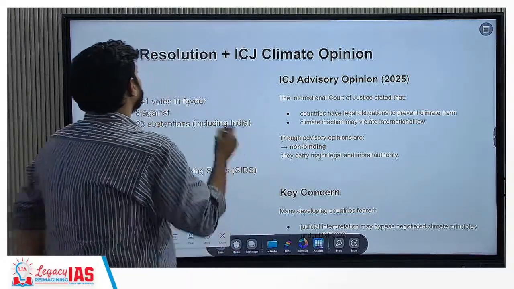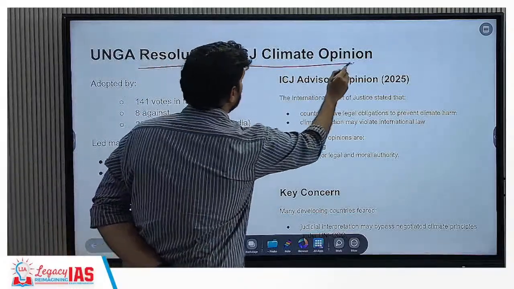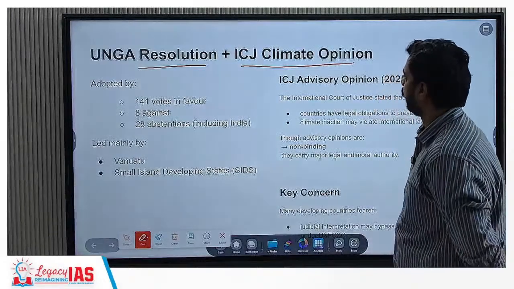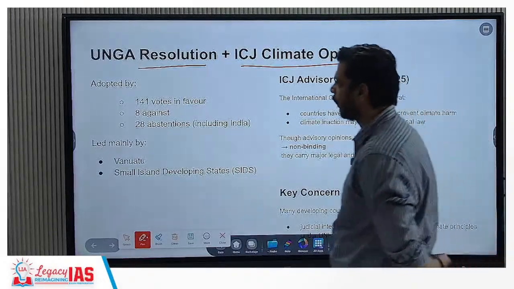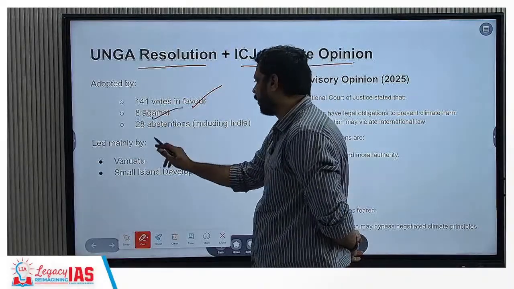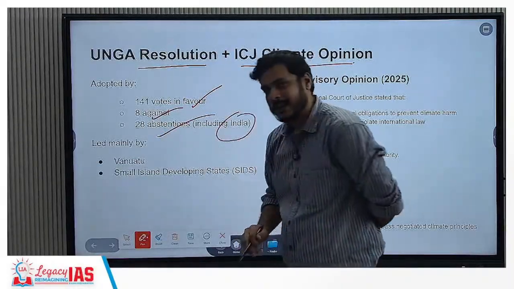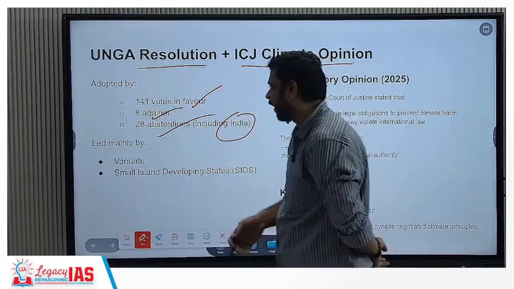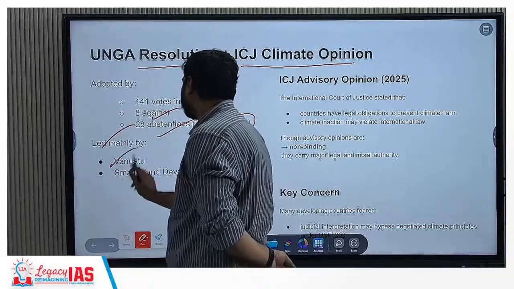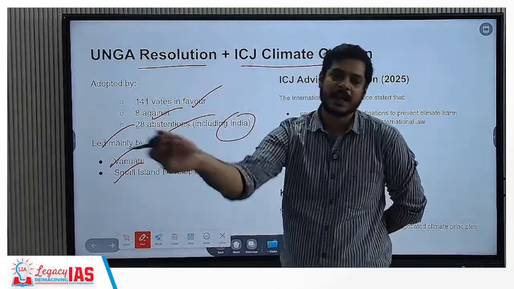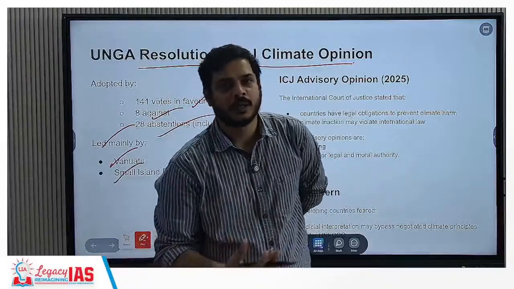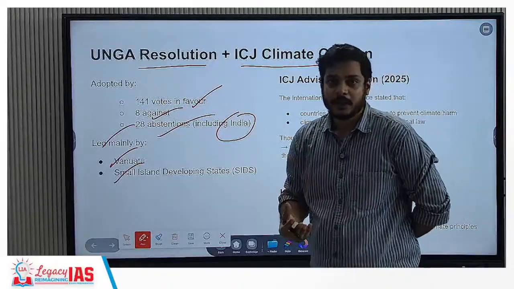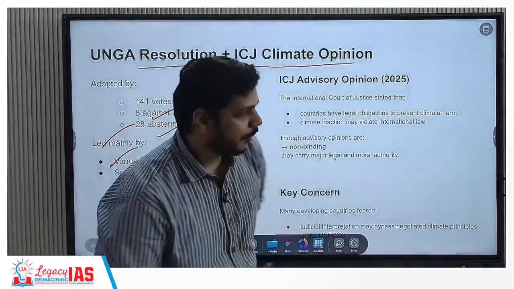Okay, now this UNGA resolution and ICJ climate opinion. All right, so let us see. It was adopted with 141 votes in favor, 8 against, and 28 abstentions, including India. India is part of the developing nations, and it supports the developing nations in the negotiations. Led by whom? Led by Vanuatu and small island developing states. Actually, the small island developing states are the most vulnerable ones. Okay, and India has been doing whatever it can, and possibly even better, with respect to its nationally determined contributions.